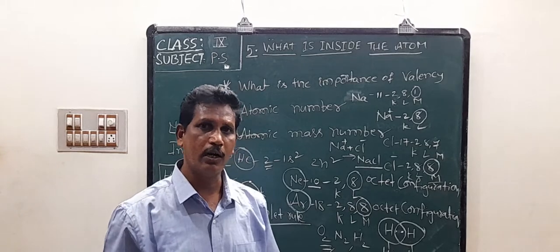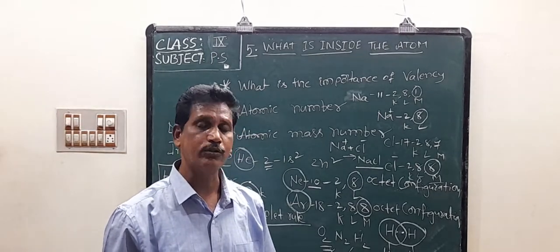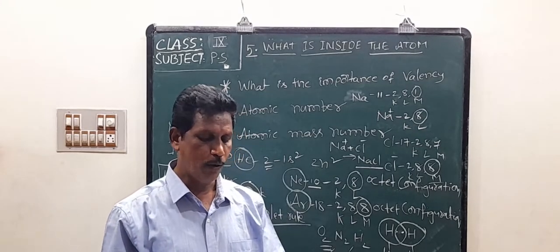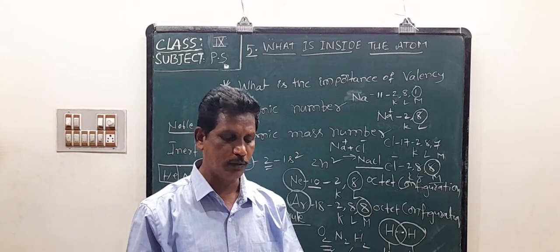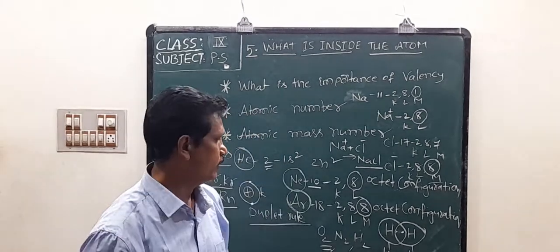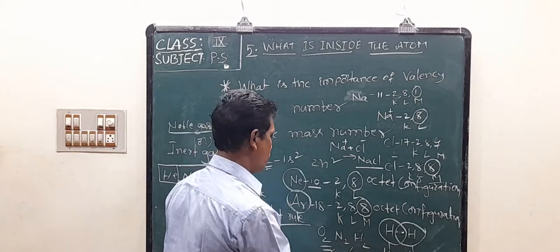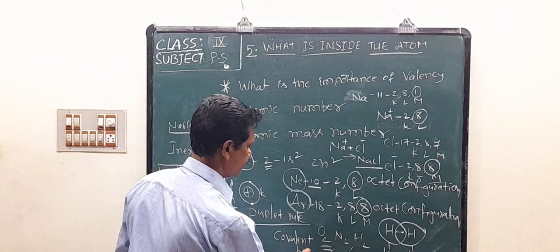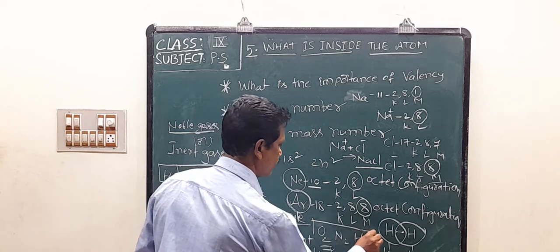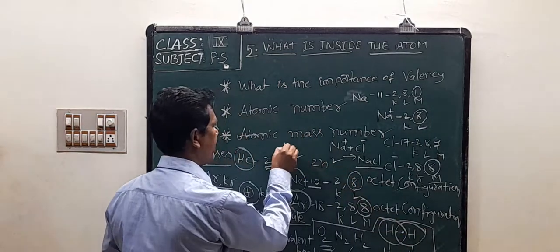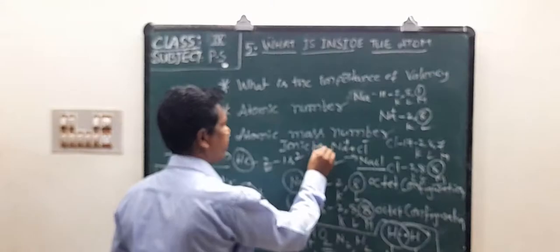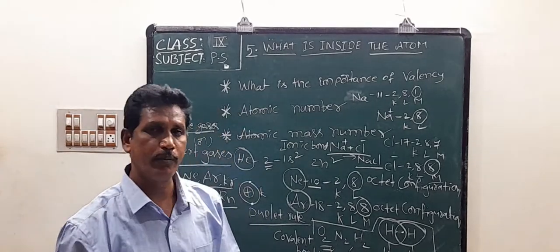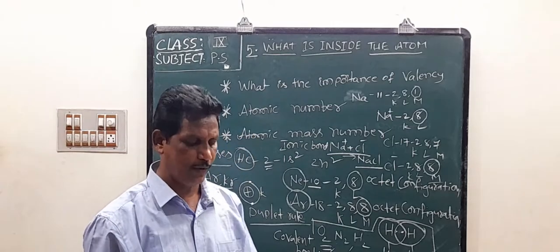Transfer of electrons is called an ionic bond. Sharing of electrons is called a covalent bond. Both processes result in the formation of bonds between atoms. So these, O2, N2, H2, are covalent bonds. This is the ionic bond. Example: Na plus and Cl minus give rise to NaCl. That is the example of an ionic bond, transfer of electron. This is the covalent bond, sharing of electron.